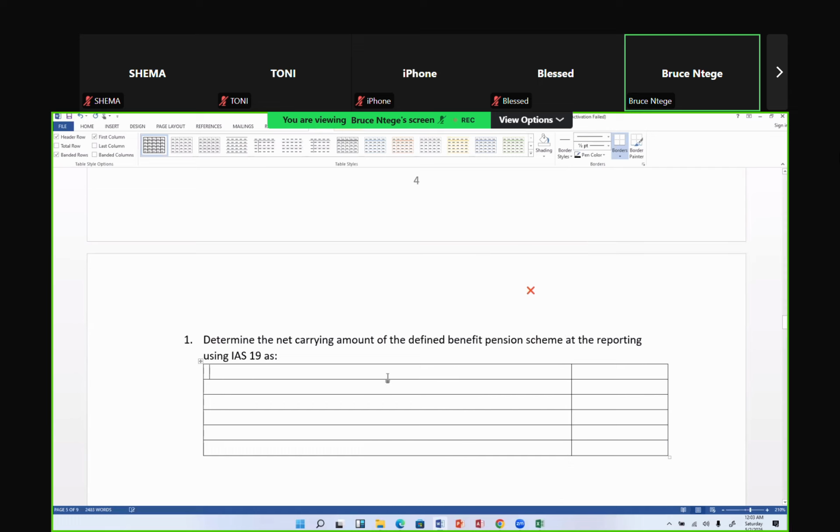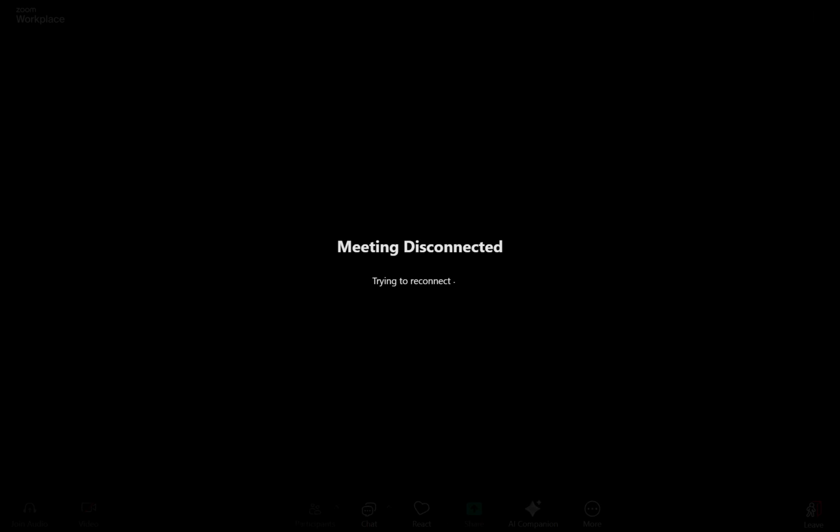So they have said that our present value of the pension obligations at the year end, 31st October 2021, which we have calculated above.